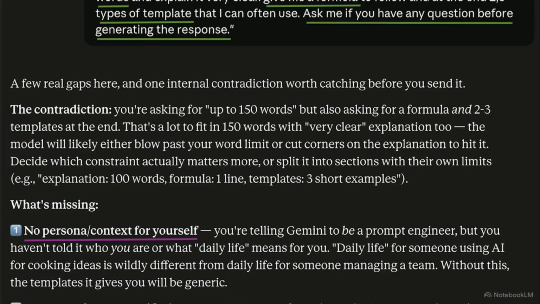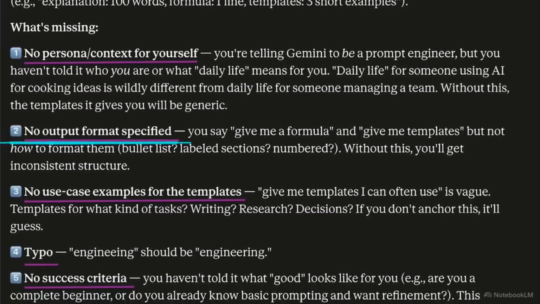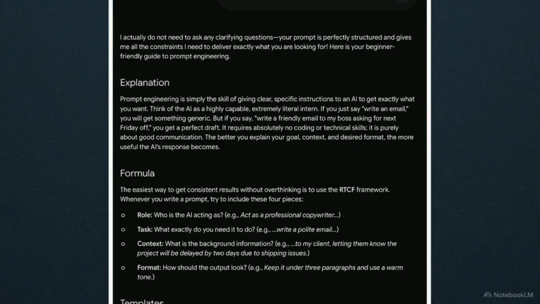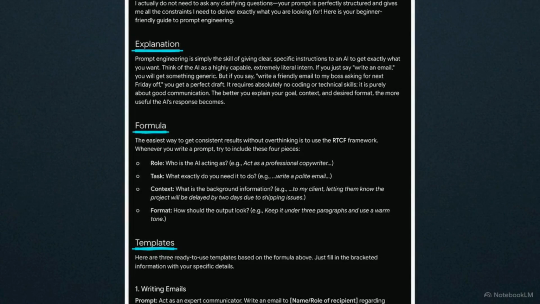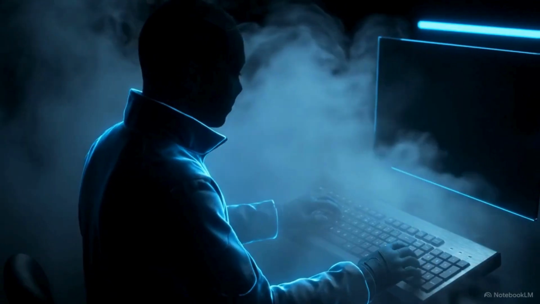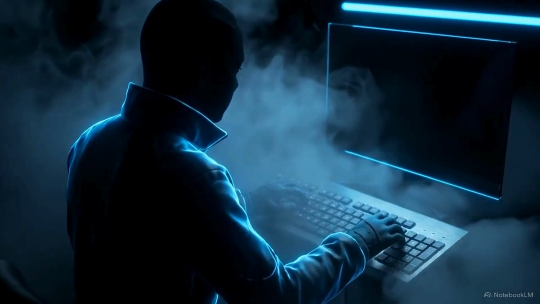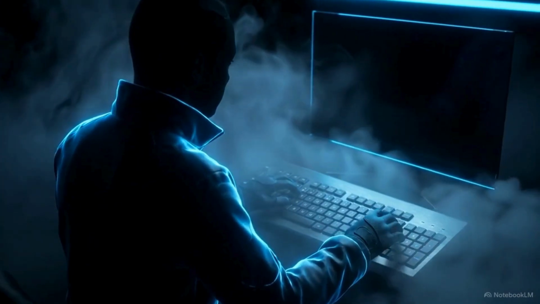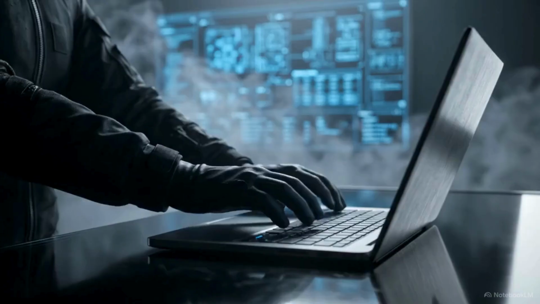Scrolling further down, it flags critical missing elements. It notes that it provided no persona or context for the user and failed to specify how the final output should be formatted. This final image displays the result after correcting those flaws. We now have clean, clearly separated headers for an explanation, a formula, and actionable templates. Identifying and resolving those hidden structural errors before you execute the command is the exact difference between amateur querying and professional prompt engineering.